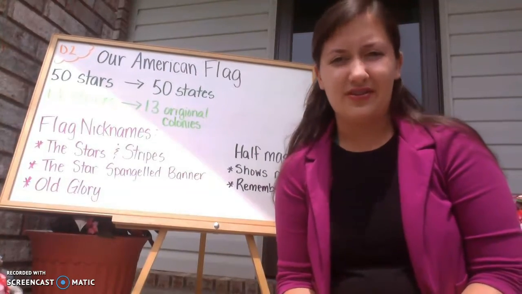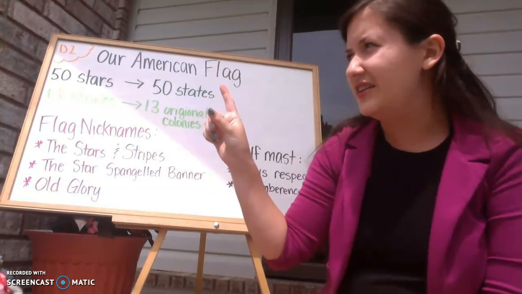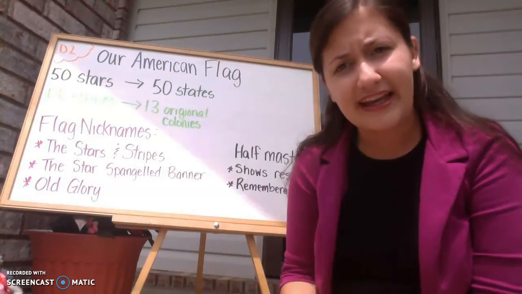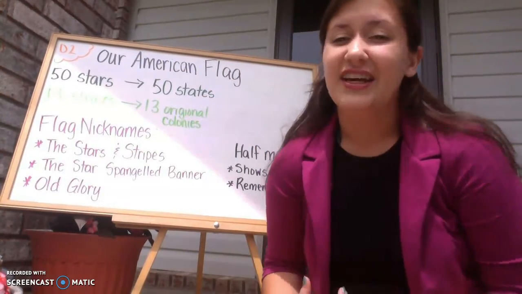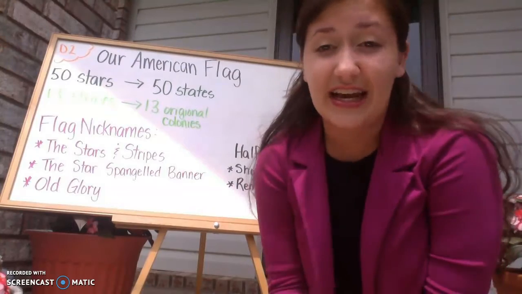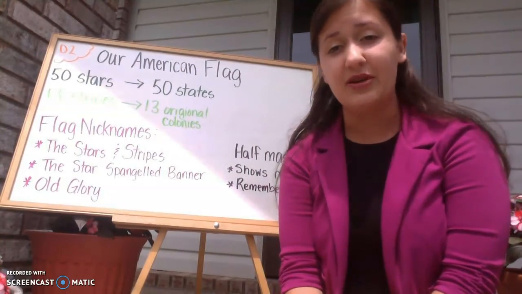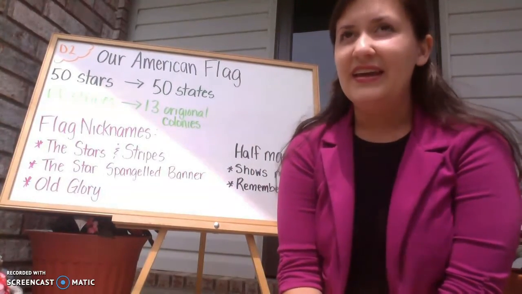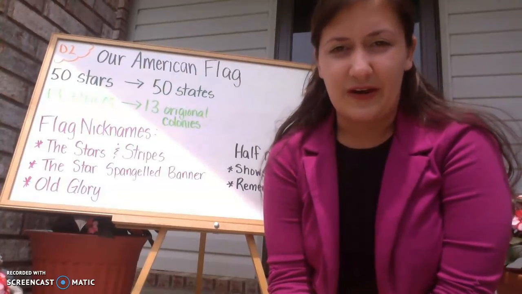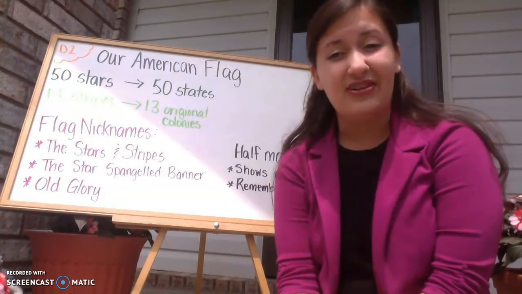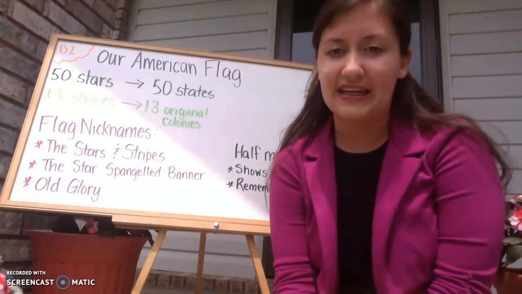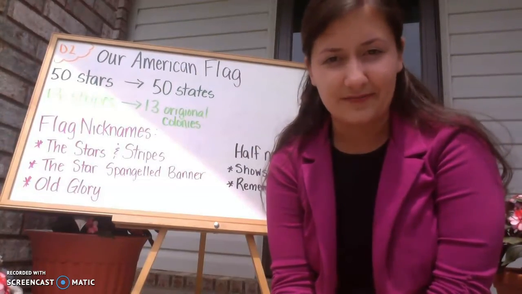So if you're driving around on a rainy day and you look around and you might say, oh, that flagpole normally has a flag on it, but today it doesn't. It's because it's raining and the person took it inside because to show respect for the flag, we want to bring it in and not let it get wet. And then the other way that we show respect for the flag is, unless you have a light on it outside, we bring it in at night so that it's not outside in the dark.